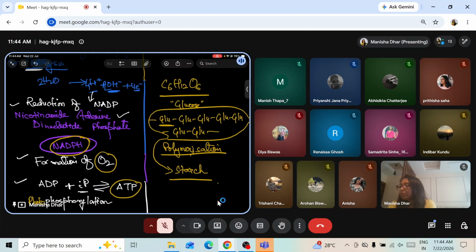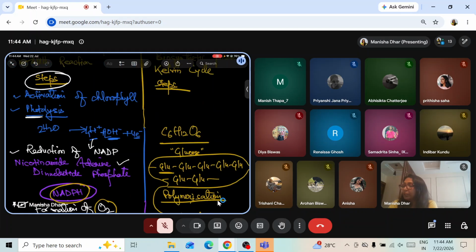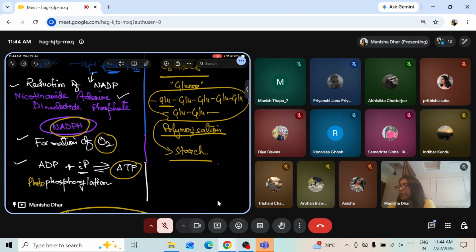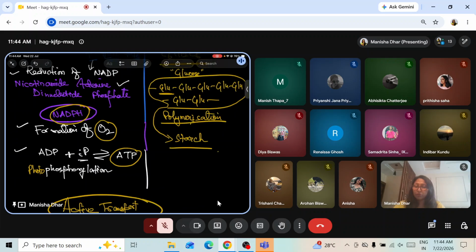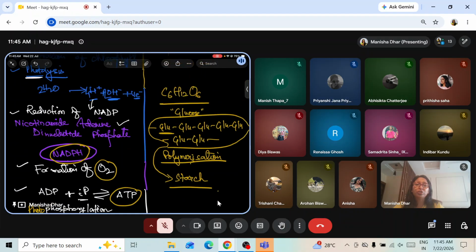So, again recalling: activation of chlorophyll, photolysis of water, reduction of NADP, and then formation of molecular oxygen. We know that oxygen is released as a byproduct. This formation of molecular oxygen is very important in the light dependent phase. Can you tell me what is the source of the oxygen formed as a result of photosynthesis? It is again an important question for the boards.